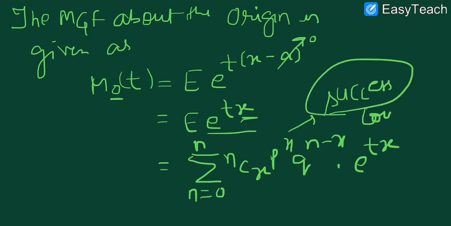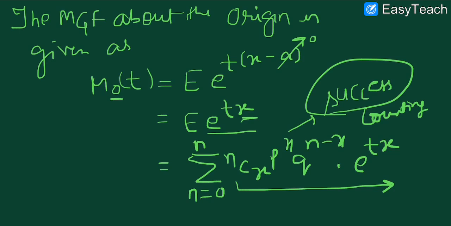Success counting means, out of 5 trials we want 3 times head, so x represents the number of times we want head. So this is the formula for the moment generating function in the binomial distribution case.